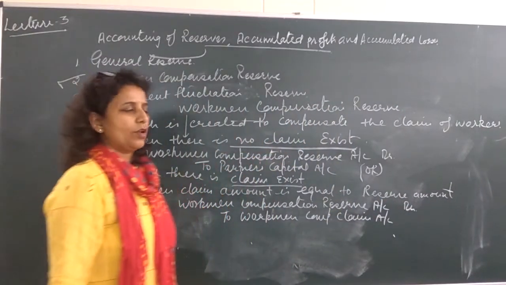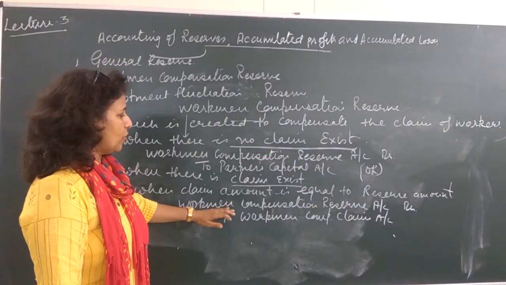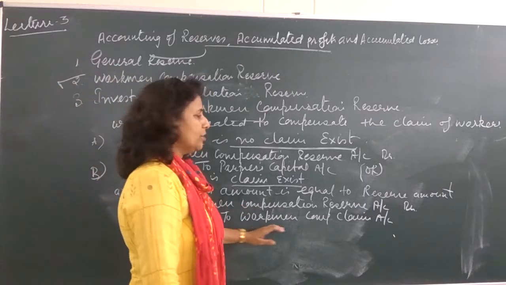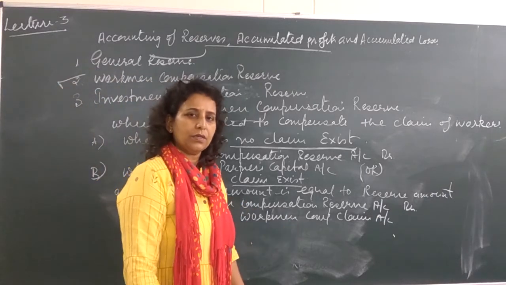The whole claim will be set off from the reserve we have as workman compensation reserve. There is nothing left which can be distributed by the partners. Clear?